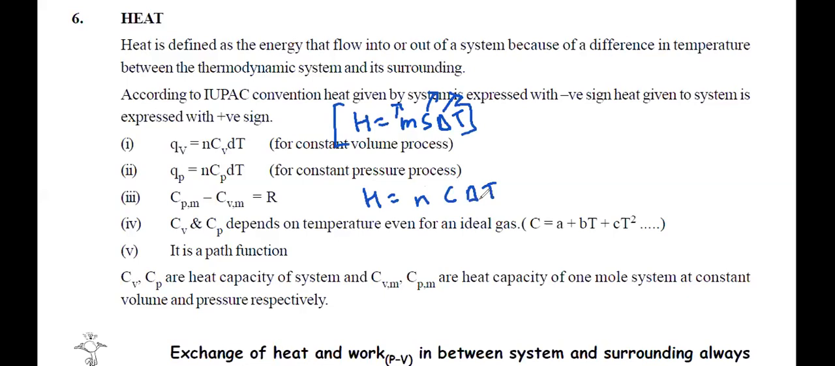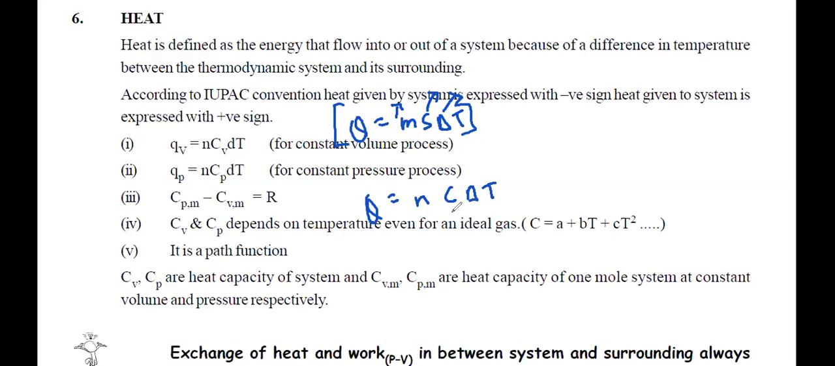But since in junior classes it was fine to write H as heat, but since H means enthalpy in higher grades, we'll write Q. Okay, got it? Yes or no? So Q, which is heat change, is equal to n C delta T. n is number of moles of gas, right? C is molar specific heat or molar heat capacity.